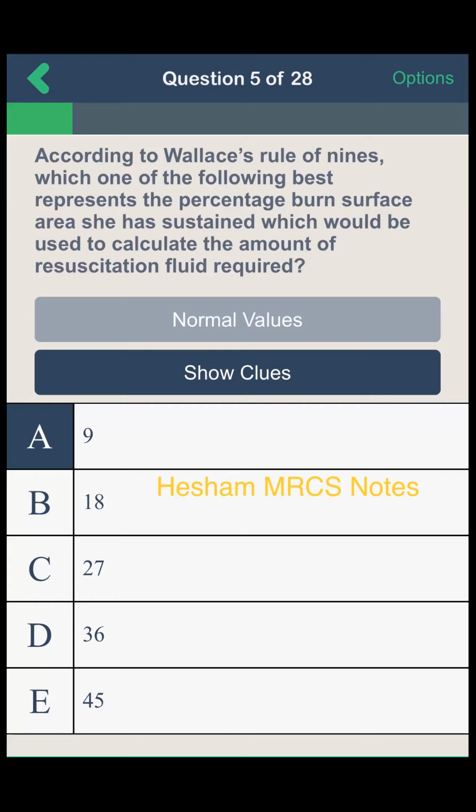According to Wallace rule of 9, which of the following best represents the percentage burn surface area she had sustained, which would be used to calculate the amount of resuscitation fluid required? Okay, I will share the areas of burn.